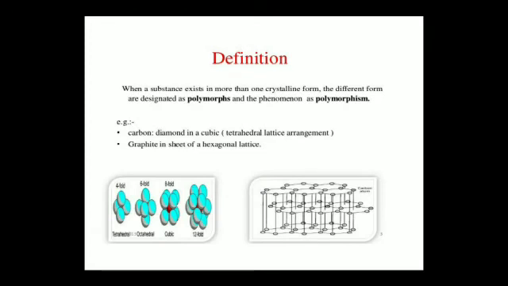Next one, definition of polymorphism: a substance that exists in more than one crystalline form, the different forms being designated as polymorphs. This phenomenon is called polymorphism. Examples: carbon as diamond in cubic shape, and graphite as sheets of hexagonal lattice.